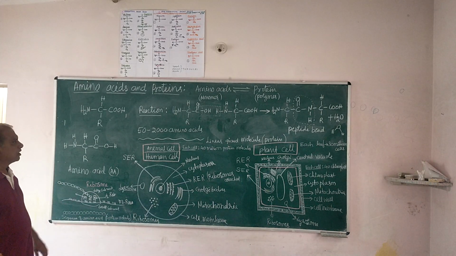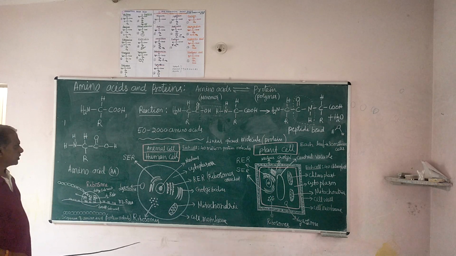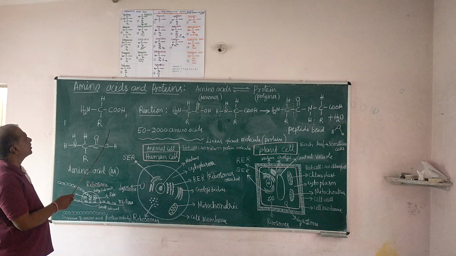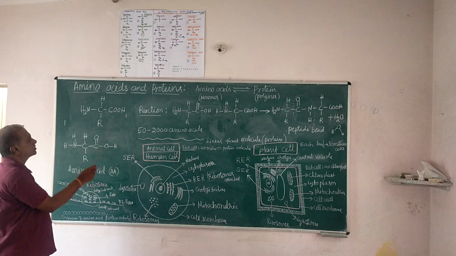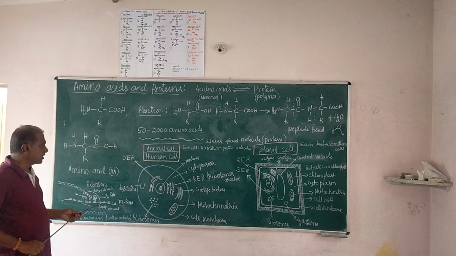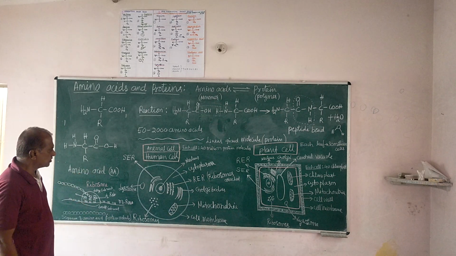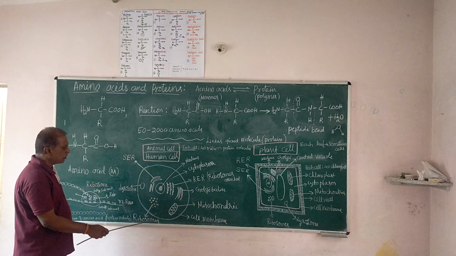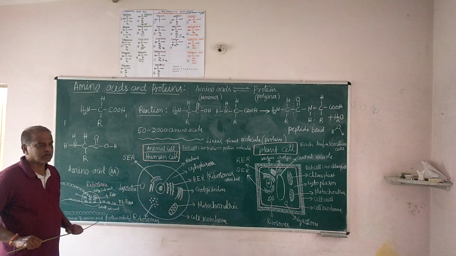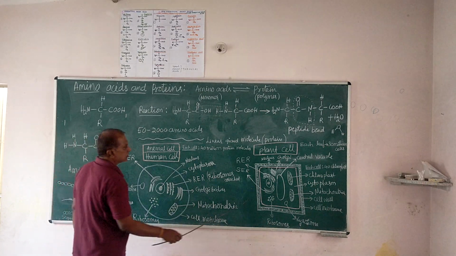Next, I want to talk about amino acid and protein synthesis, where actually this reaction takes place in the cell. Look at the cell. I will give a brief account of the cell, not in detail. What is an animal cell, and what is a plant cell?